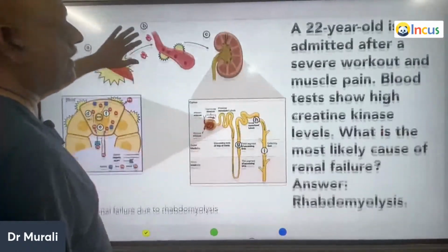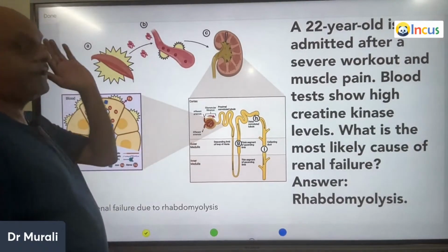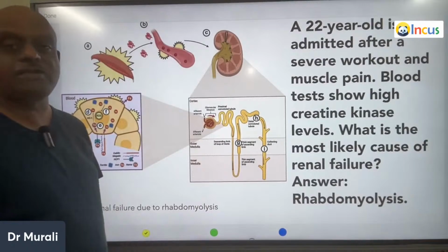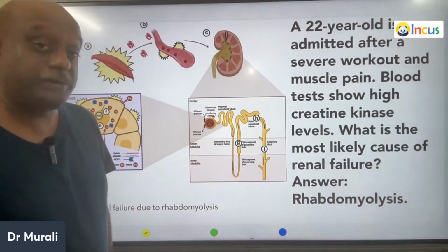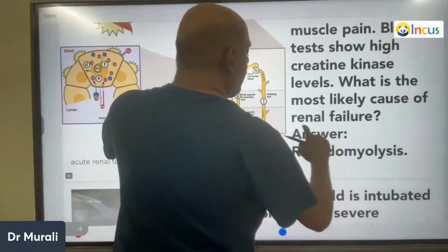Now, a 22-year-old is admitted after a severe workout with muscle pain, creatine kinase levels are high, and he is having renal failure. So typically, what is your diagnosis? It is rhabdomyolysis.